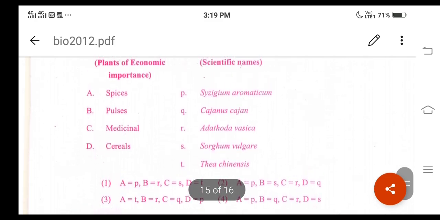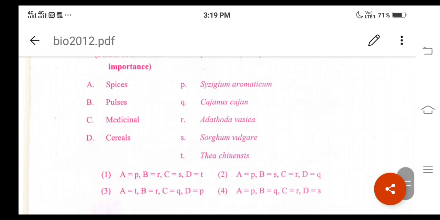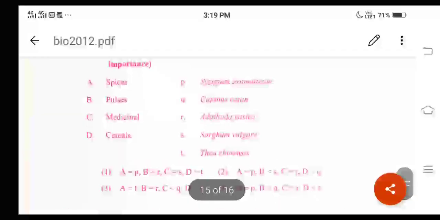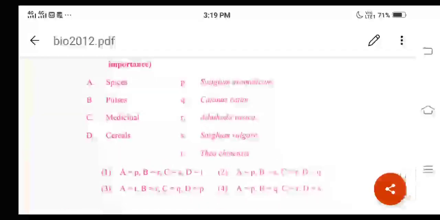And here A matches with P, spices. Okay, it means Syzygium aromaticum, right? And B matches with Q, pulses. Okay, Cajanus cajan, right? Then C matches with R, medicinal, Adhatoda vasica. Then D matches with S. Okay, S means what here? Sorghum vulgare. It is a cereal, right? Okay, so option 4 is the correct answer. Okay, and regarding all these plants, currently we are not going to study these particular examples in NCERT. Okay, and these were there in the old PU syllabus under the chapter economic botany, right?